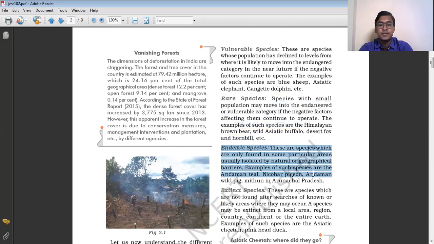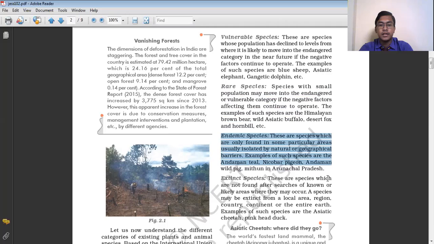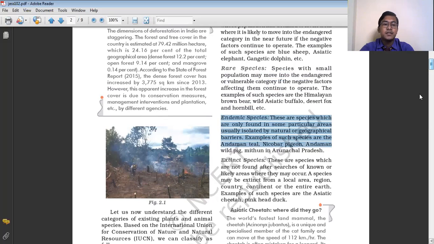The next category of species is the endemic species. These are the species which are only found in some particular areas, usually isolated by natural or geographical barriers. Examples of such species are the Andaman teal, Nicobar pigeon, Andaman wild pig, and the Mithun in Arunachal Pradesh.